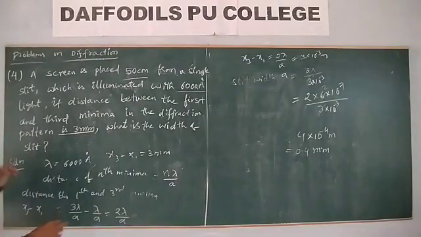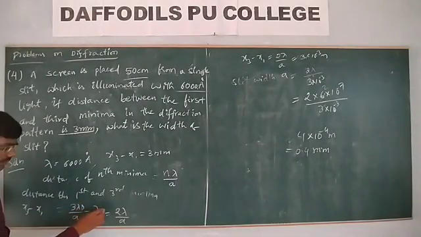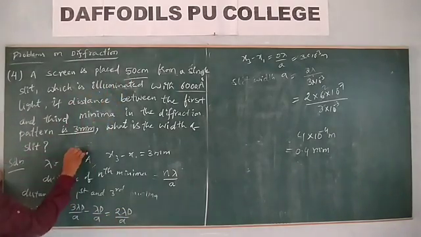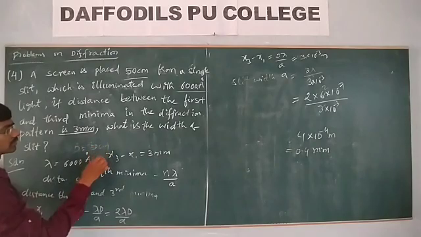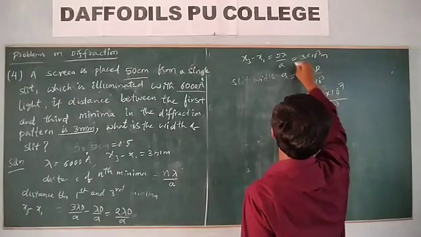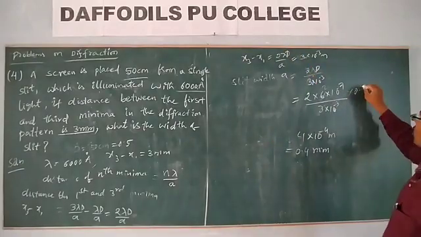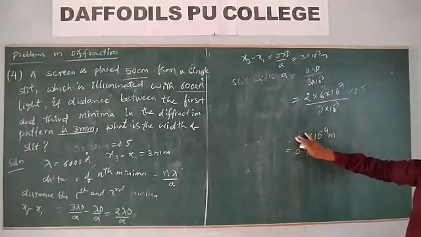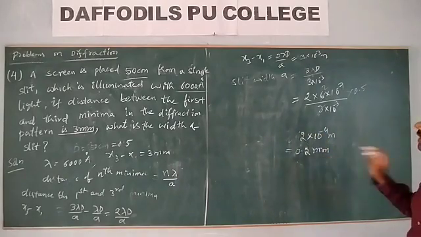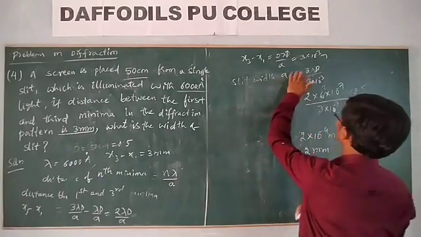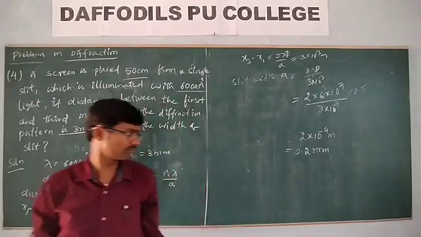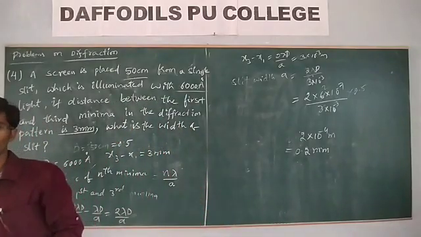This is angular width, but we have to take linear width, lambda d by a. This is 2 lambda d by a, but the given d is equal to 50 centimeter, which is 0.5. Here also we get lambda d into 0.5, so that 2 into 10 power minus 4, and this value is 0.2 millimeter. Linear width is nothing but lambda into d. Angular width means lambda by a, we need to write. Then finally we get this 0.2 millimeter.